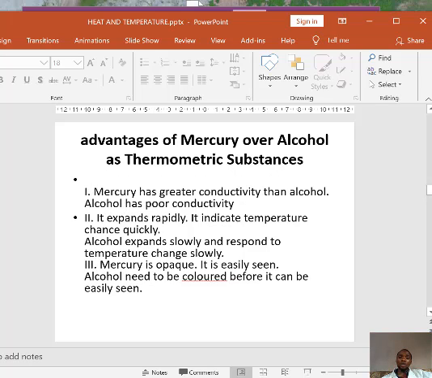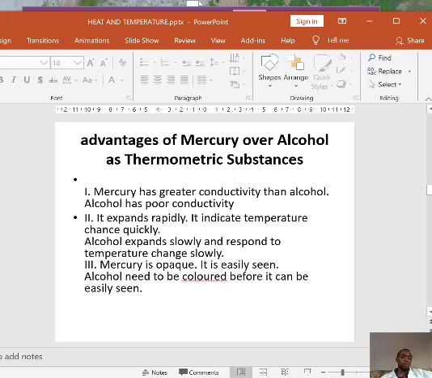So the conductivity of mercury is higher than that of alcohol. Then mercury expands rapidly, which indicates temperature change quickly, while alcohol expands slowly and responds to temperature change slowly.